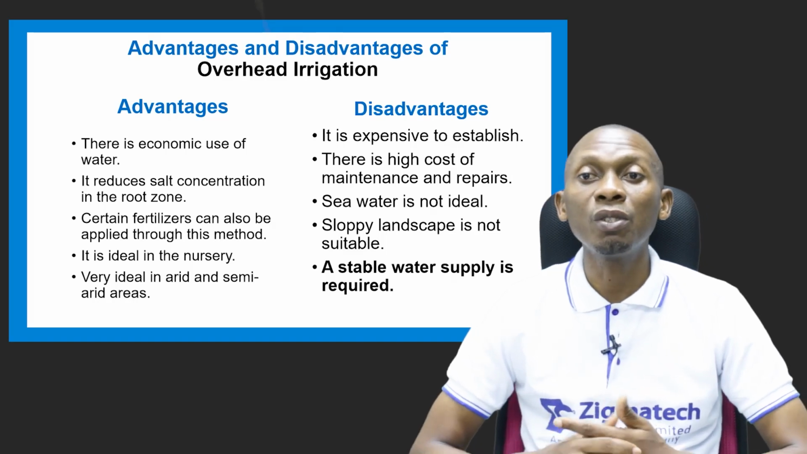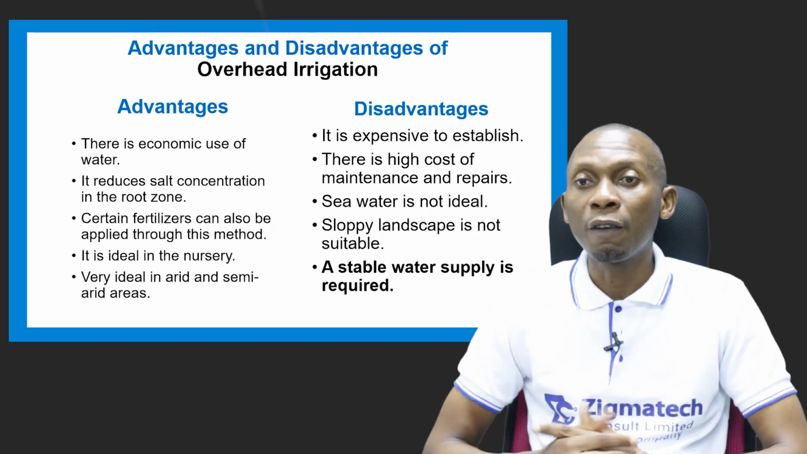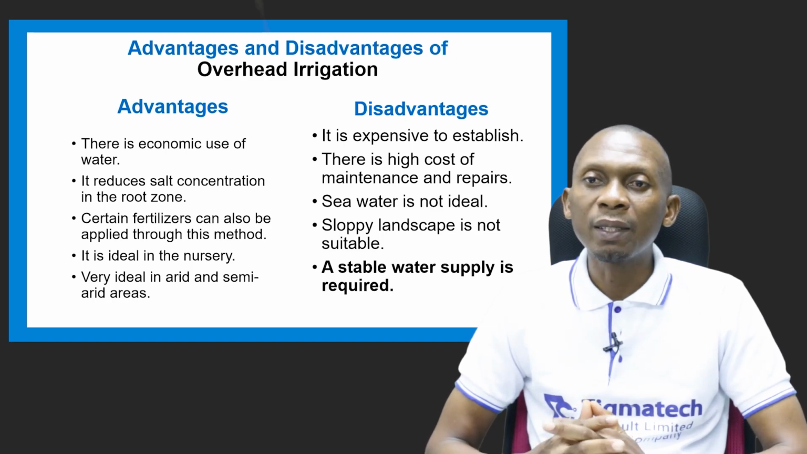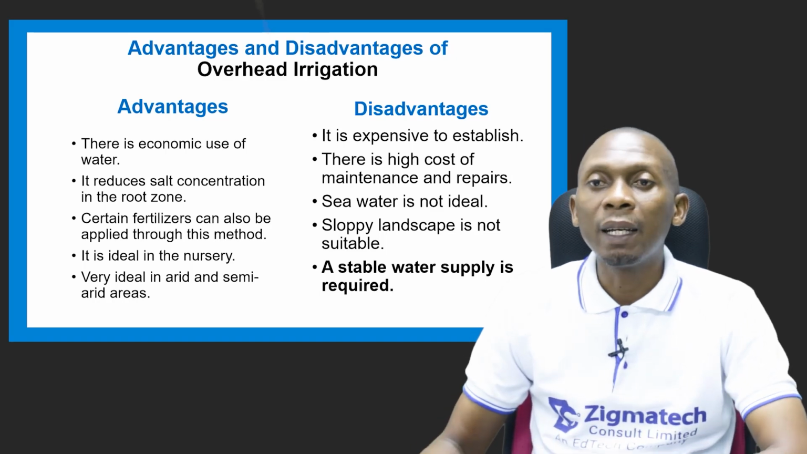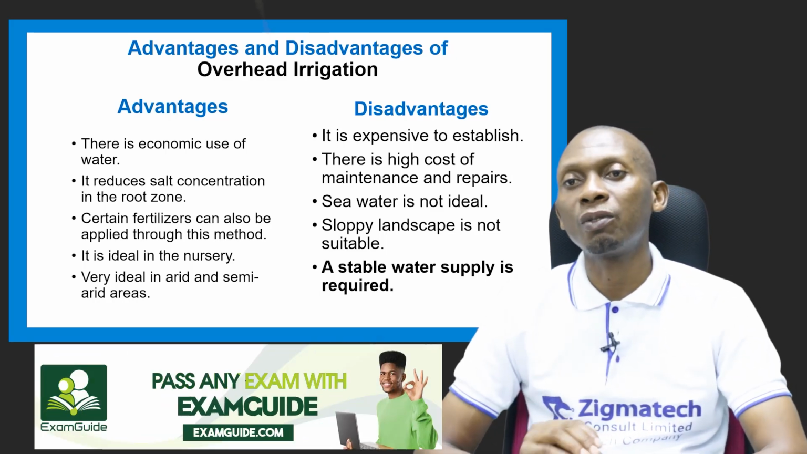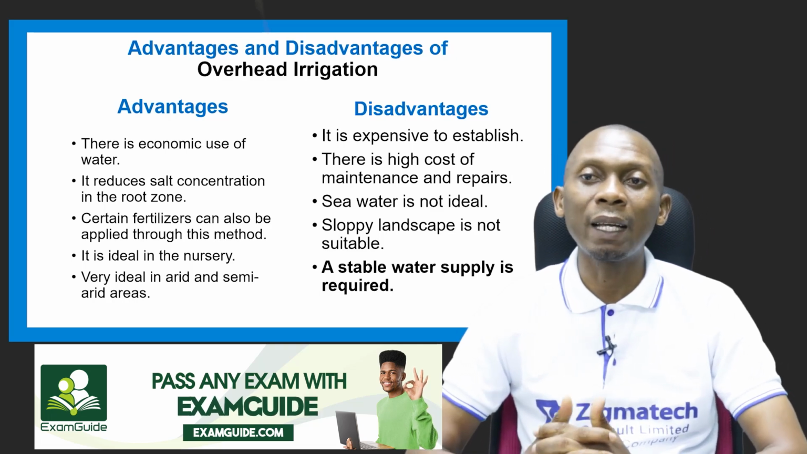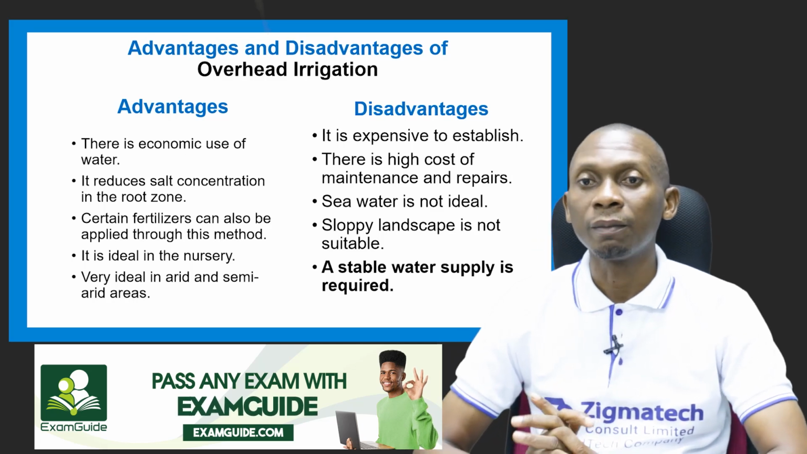It also reduces salt concentration in the root zones, especially if the source of water has salt content in it. So because there's a control of water applied to the farmland, it will help to reduce the concentration of salt in the root zones. Then certain fertilizers can also be applied through this method and that process is called fertigation.